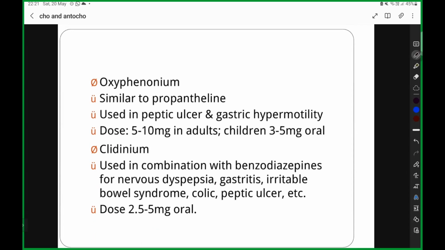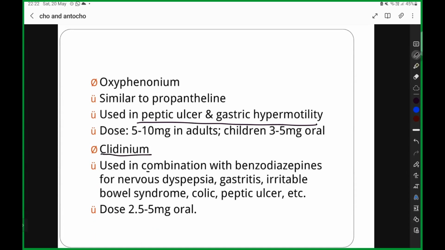Whatever you studied earlier for anti-secretory, antispasmodic, glycopyrrolate, write the same story here. Okay, write that it is used in peptic ulcer and gastric hypermotility. It is not going to cause any problem. You're going to get good marks. Then you have this clidinium.